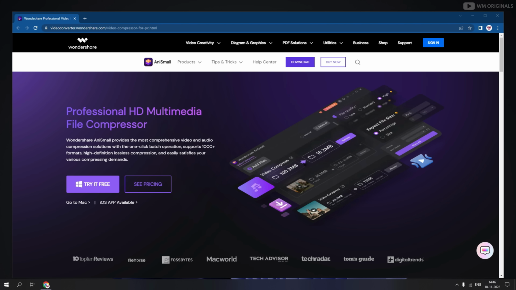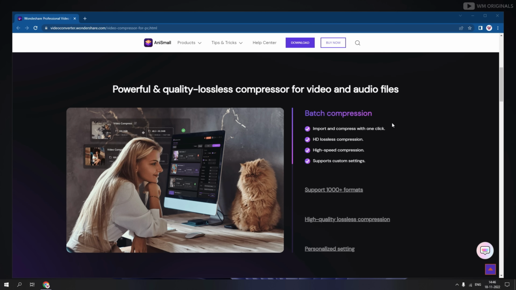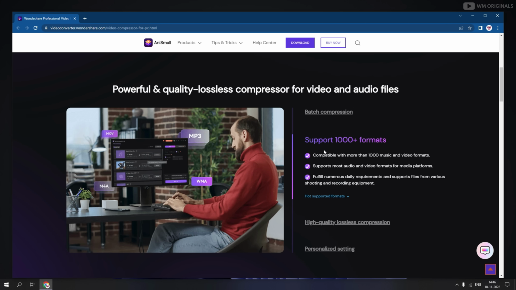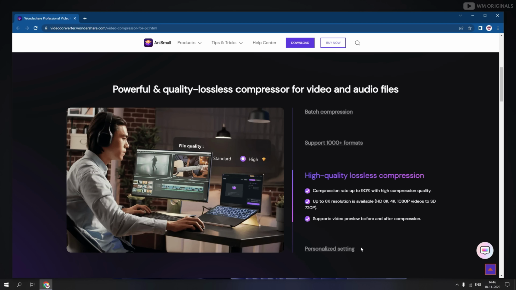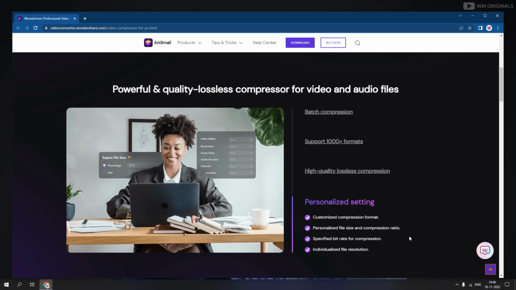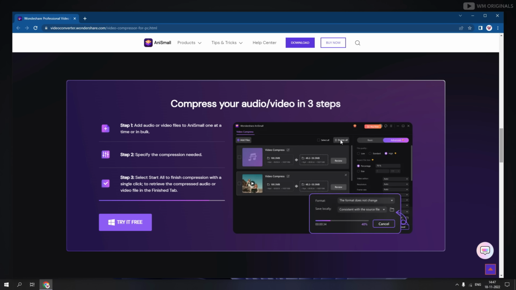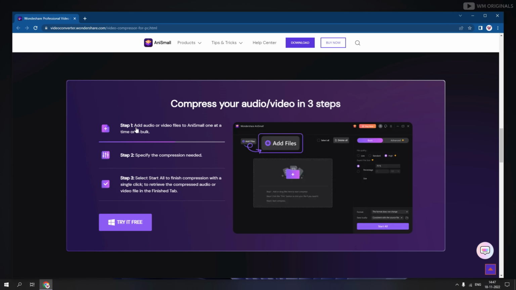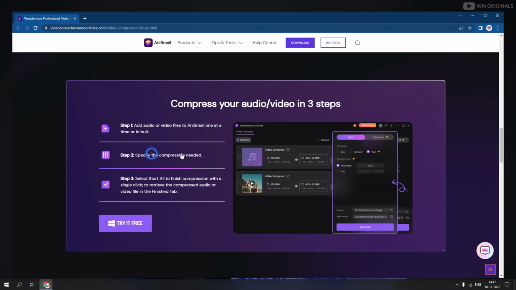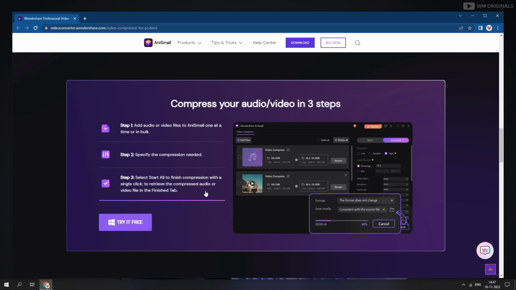And for this, we will be using Wondershare AnySmall. This is a professional HD multimedia file compressor which provides the most comprehensive video and audio compression solutions. Wondershare AnySmall supports batch compression, supports more than 1000 plus video and audio formats with high definition lossless compression, along with personalized settings to compress videos. The best thing, we can compress videos in just 3 simple steps. Import video to AnySmall, specify your own compression needs, and then compress it.